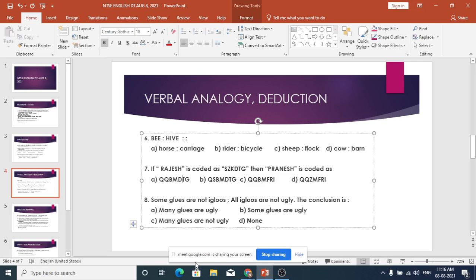Sometimes what you can do, you can check the matching for the first 2 letters, and then go to the last 2 or last 1. There also you will get it correct. For example, in this case, H is the last letter. H becomes G. G, H, I. So one previous one. So here H is there. The previous one is what? G. G has to come. So where is the G coming? Sir, in A, G is coming, but in C, G is not coming, sir.